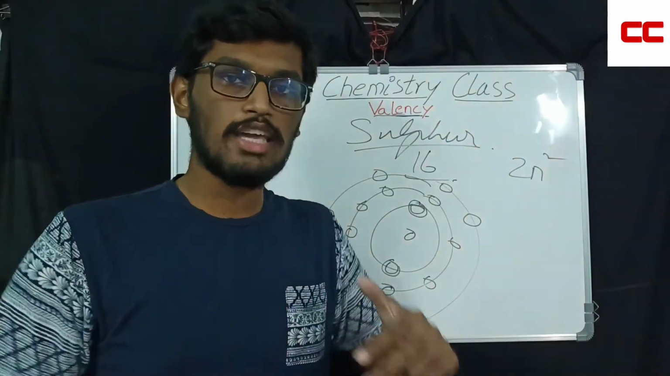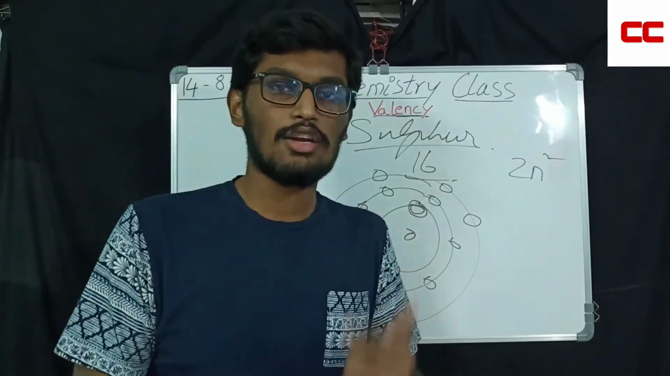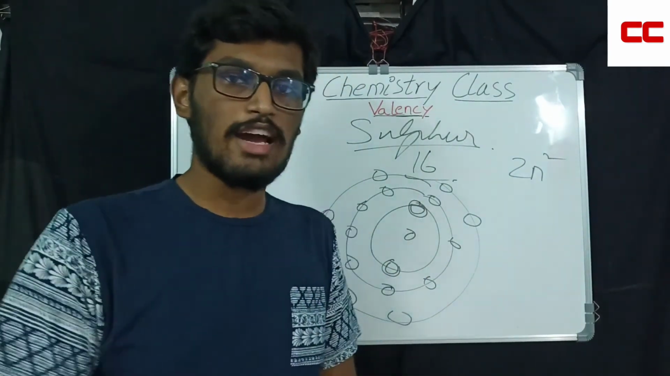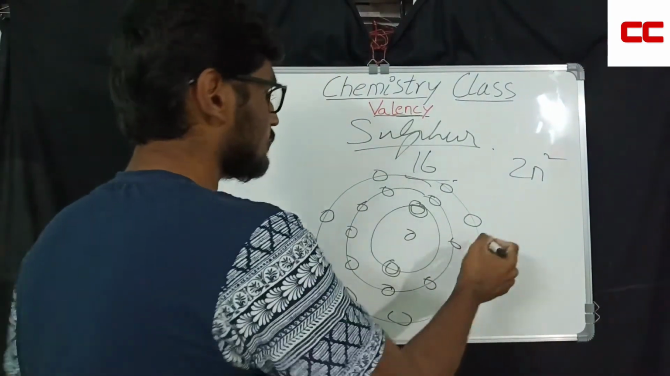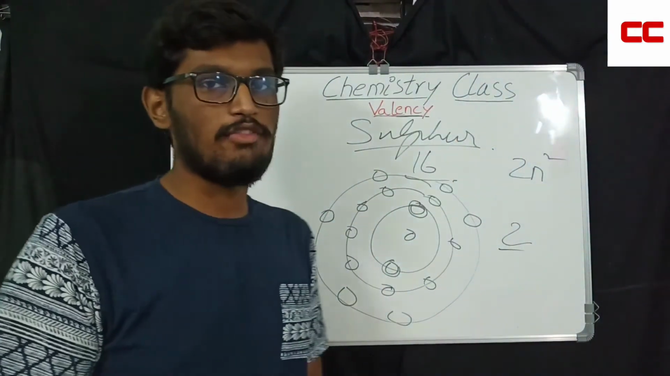Is it easier to gain 2 electrons or to lose 6 electrons? Yes, exactly. It is easier to gain 2 electrons. That's why the valency of sulfur is 2. Valency of sulfur is 2. That's how you calculate valency.